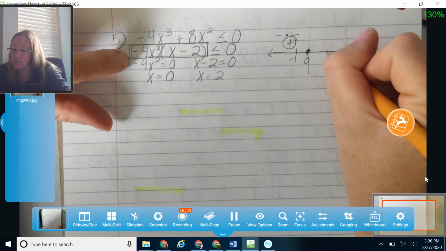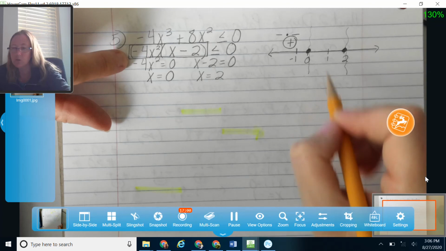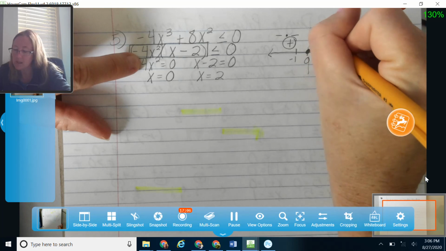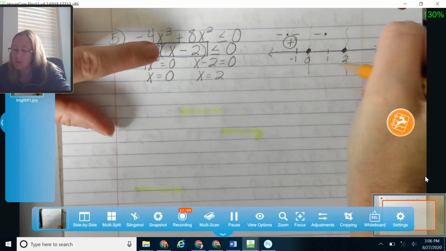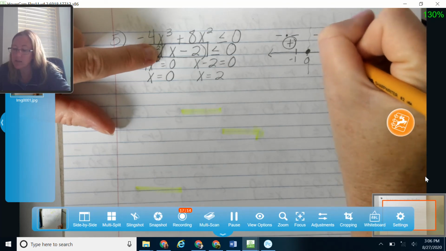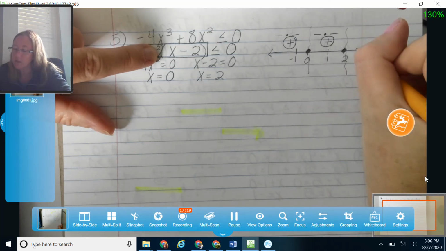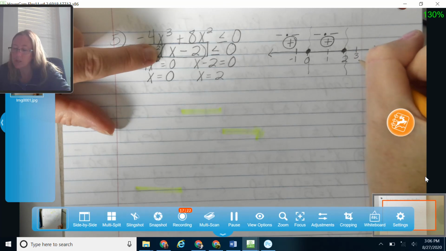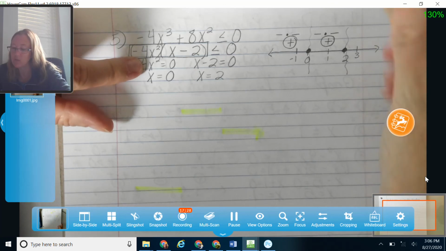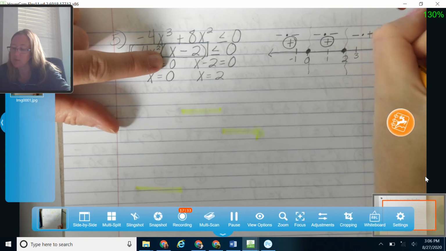Okay, something between 0 and 2, let's use 1. They've barely given me enough space to choose an integer in there, but I can. So 1 squared gives me 1, times -4 gives me a negative. That's always going to give me that negative. And then 1 minus 2 also gives me a negative, so this one is positive. So that's where I ended up with these. They don't alternate this time. Okay, and then finally a number bigger than 2, so I'm going to use 3. You could use 4 or 5, it doesn't matter. So 3 squared gives me 9, times -4 gives me a negative. And 3 minus 2 gives me a positive, so this area is negative.